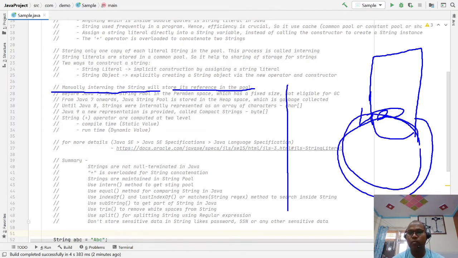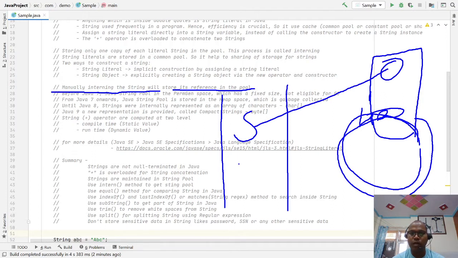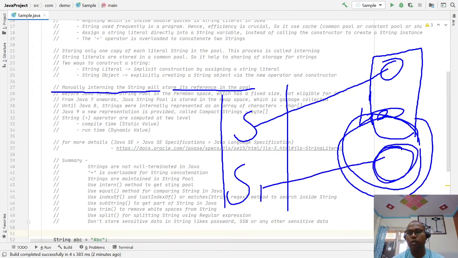Any string variable you create with string literals is directly stored in the pool memory. But if you create a string s1 using the new constructor, it is stored in the heap memory, not the pool memory. Sometimes I want to check whether the string reference is stored here or not.